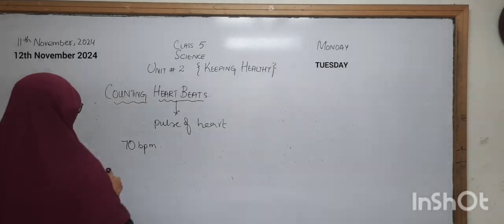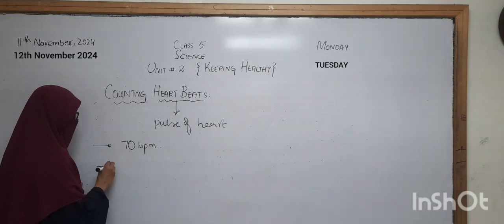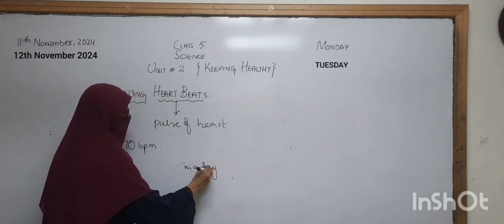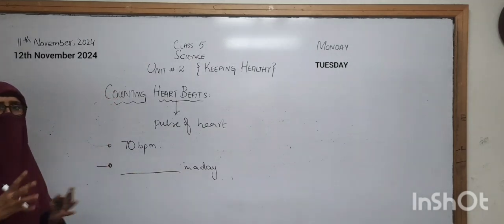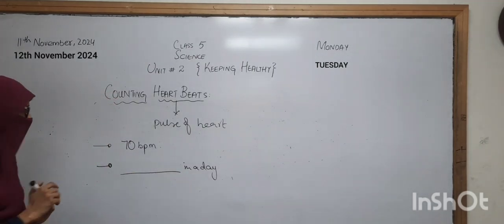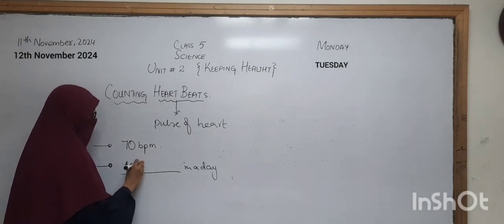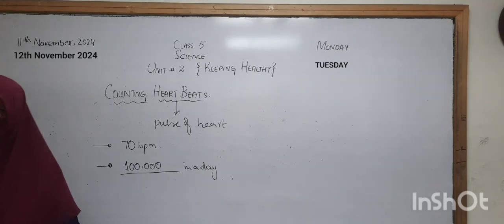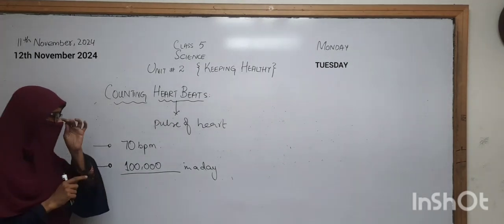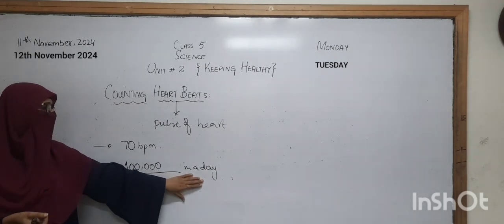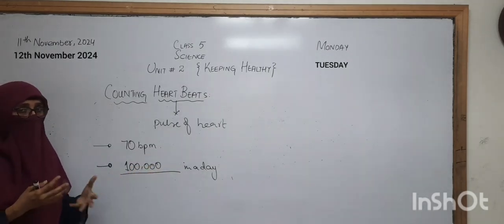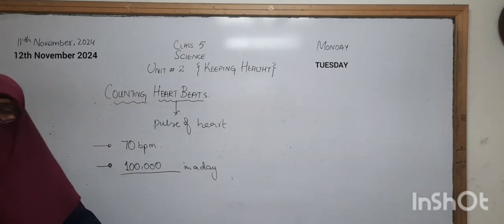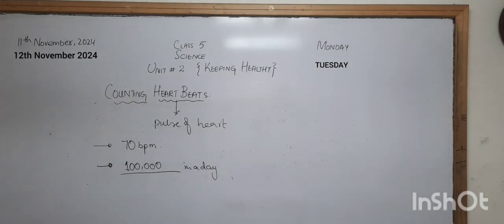And we have also done about the pulse that is present in a day. In a day, how many pulses are there? How many times does the heart beat? Okay, excellent. That is 1 lakh times. So, if you want to know the heartbeat in a week or 2 or a month, we can count it properly if you know the calculation of the math. Here there is a calculation you have to do and you have to know it. And I know that you can do it.